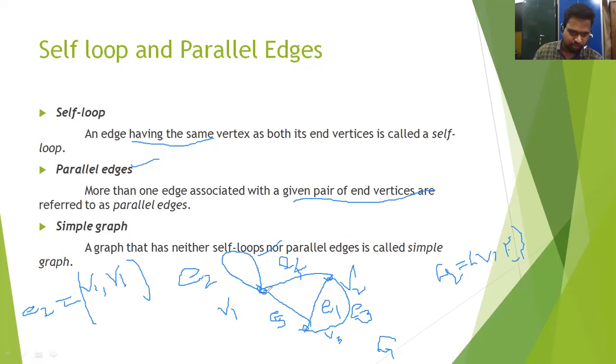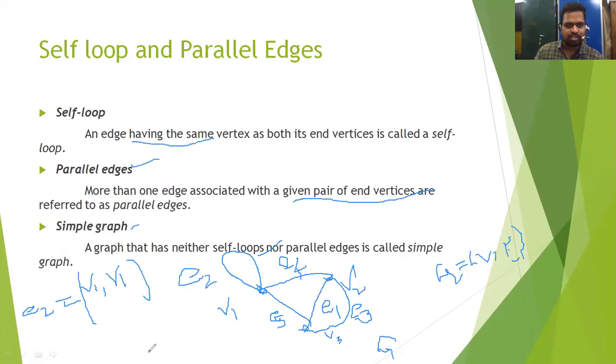V1 to V1 is the self loop. For parallel edges, there is more than one edge associated with the given pair of vertices. Already between V2 and V3 there is edge E1, and again we put another edge E3 between them; these are called parallel edges.